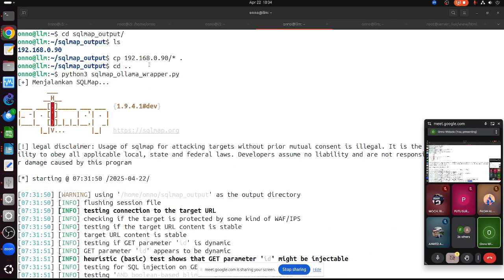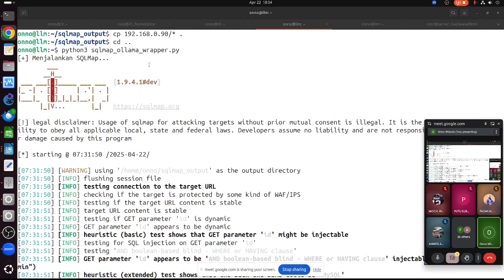This script will take quite a long time. So I ran the script this afternoon. I let the script run and it gives some results. Later I will show you the script. Basically, this is the script. It's a Python script. So I run Python 3 and the script then calls SQLMap. SQLMap is basically another script for testing SQL injection in the server, whether we can do SQL injection in the server.